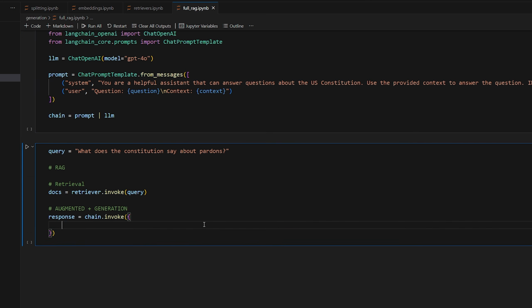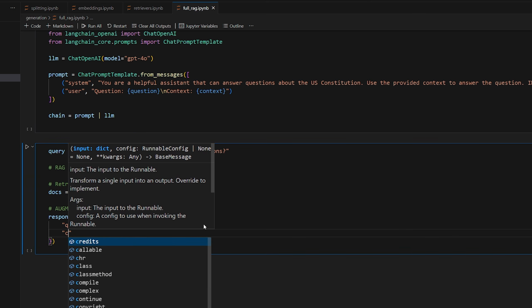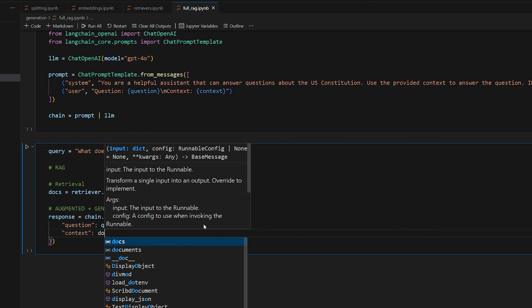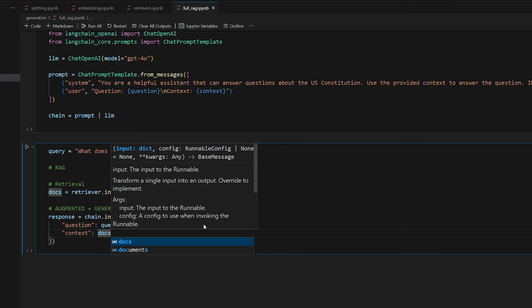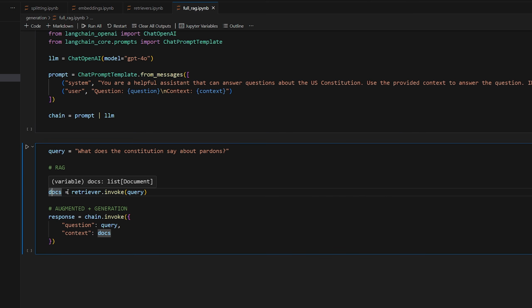So we can open this up. We can pass in our question variable. The question is just going to be our original query. And then after that, we have our context, which is going to be our related documents that we've pulled from our vector store. However, these docs are just a list of document objects, right? We don't want to pass that into our string here. That doesn't really make a lot of sense. So what we should do is convert each of these documents to just the text content and then pass that final text content into our context variable.